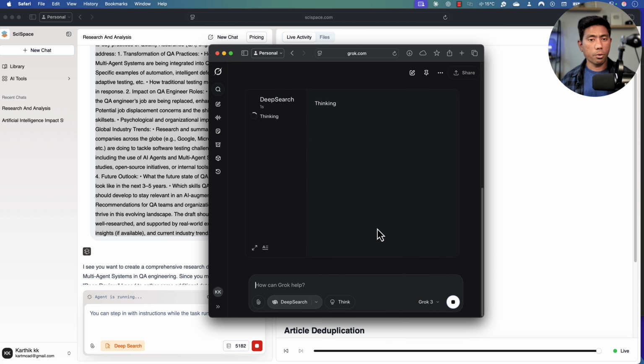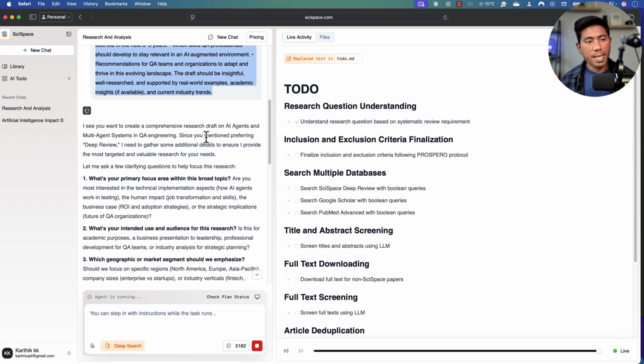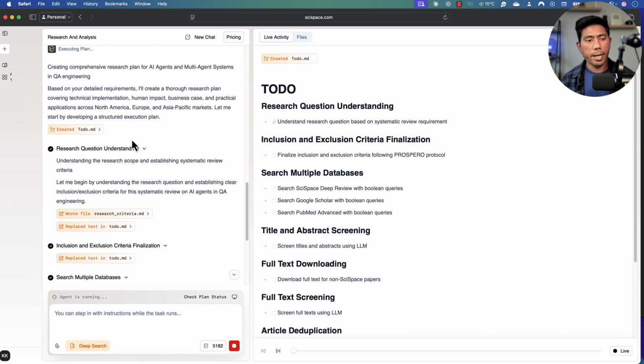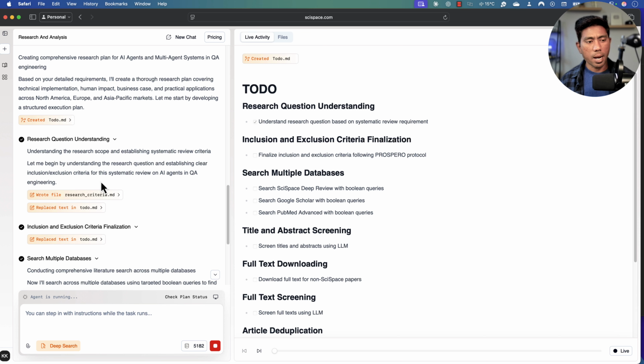So let's see how Grok is going to perform those operations. Everybody is right now working for us to do search for this information. I'm just going to look at the SciSpace over here, and you'll notice that the SciSpace is actually doing a lot of different operations already. It has already created a to-do MD file, which is going to show me all this information which needs to be taken care of while it starts doing the research.